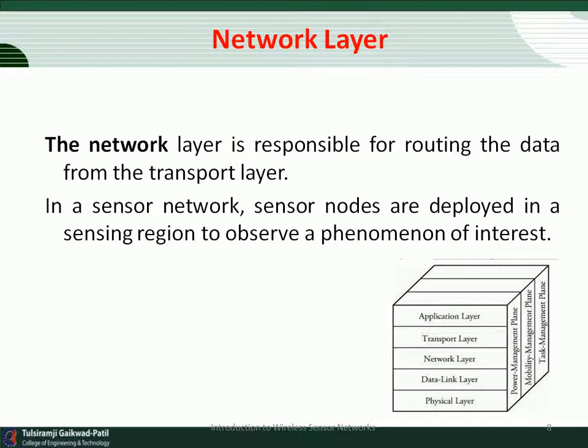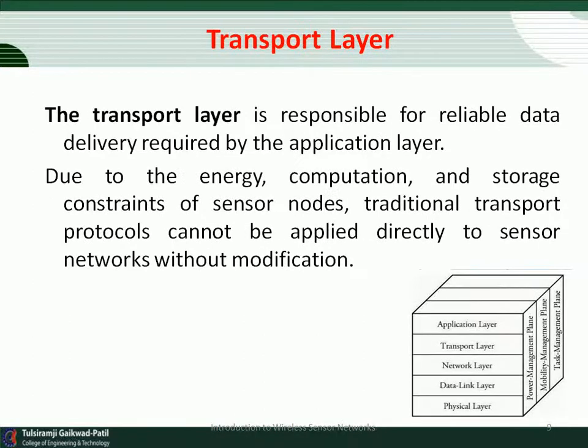Sensor nodes don't have a unique ID. So the network layer is responsible for the routing of the data. So this is all about the network layer. Next is the transport layer.